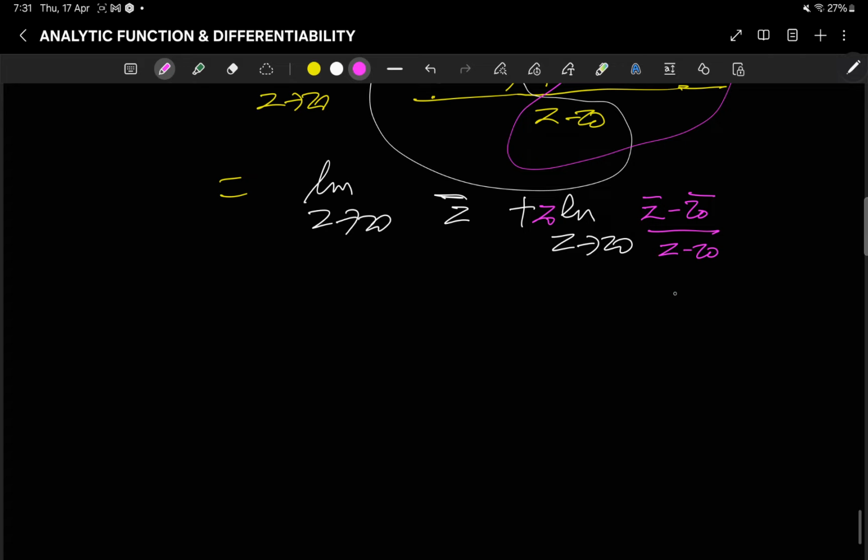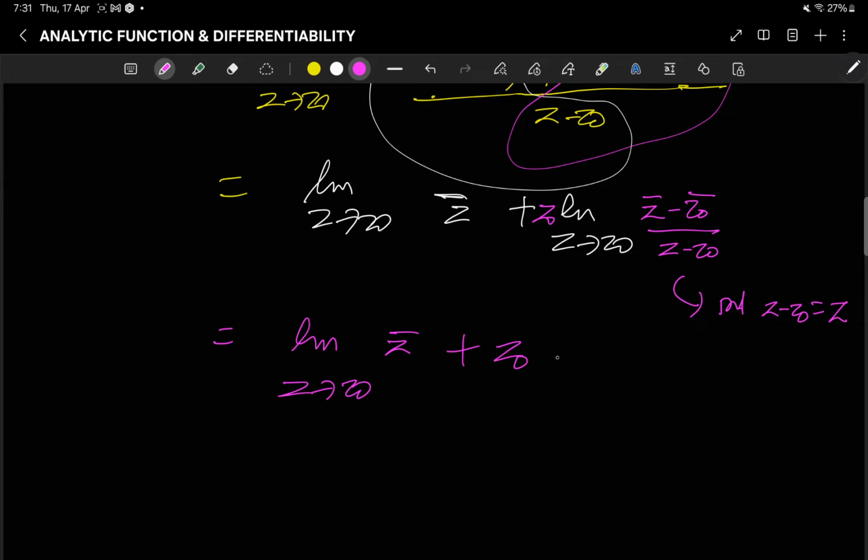Here z0 is a constant, so z0 can be taken out. If I put z minus z0 equal to capital Z, then it will be z0 into the limit as z tends to z0 of capital Z bar by capital Z.